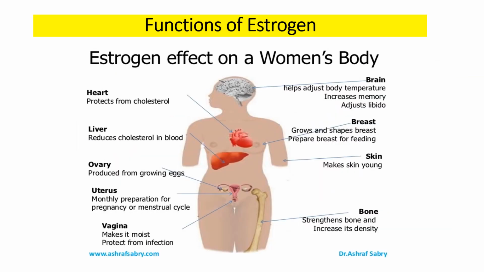Now the gross functions of estrogen, we have discussed many times while discussing reproductive physiology. In the heart, it protects from cholesterol. In the liver, it reduces the cholesterol in the blood, and in the vagina, it makes it moist and protects it from infection. In bones, it strengthens the bone and increases bone density.